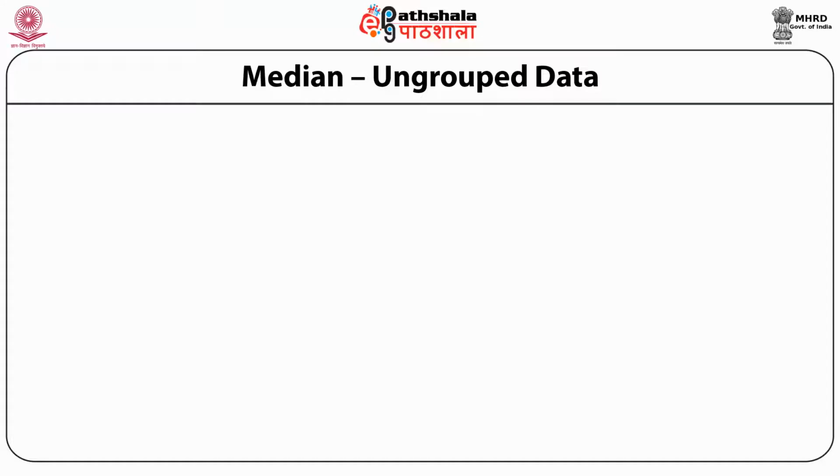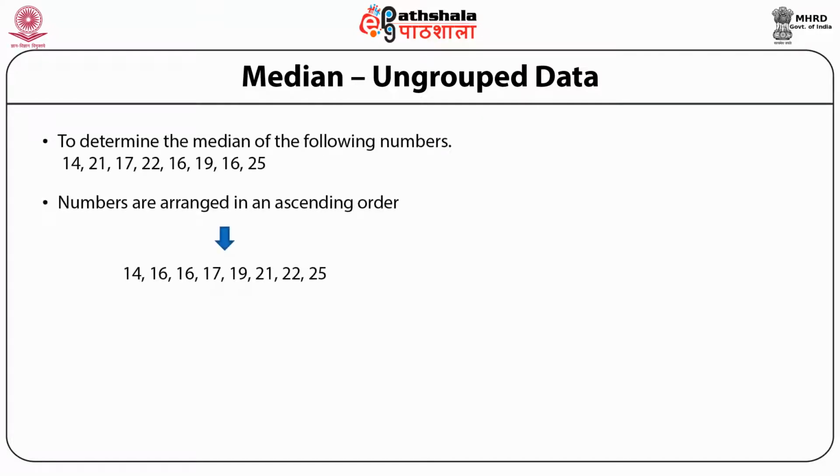So again, we arrange these observations in ascending order. So it starts from 14 and it goes up to 25. Now median value is the mean of the middle 2 observations. So middle 2 observations are the fourth one and the fifth one. So at fourth place we are having 17 and at fifth place we are having 19.